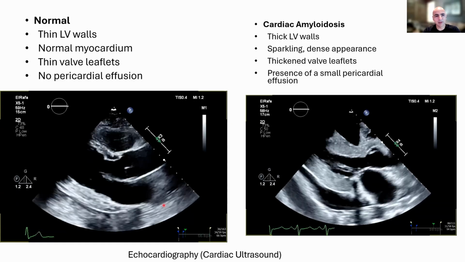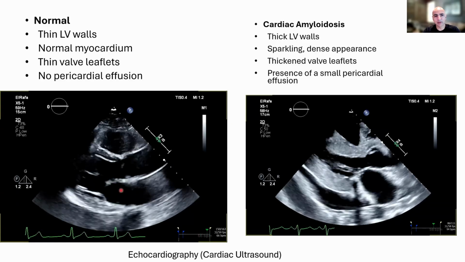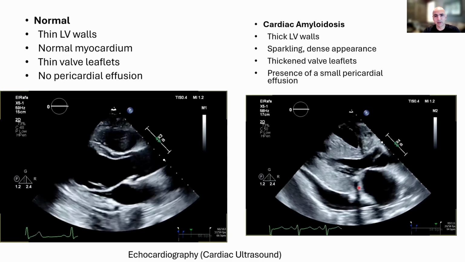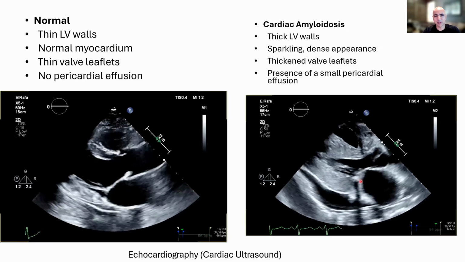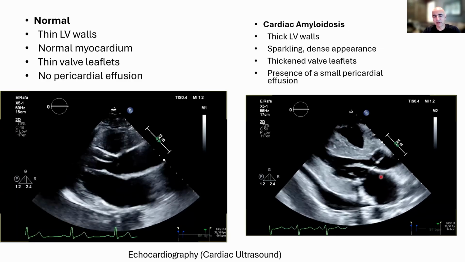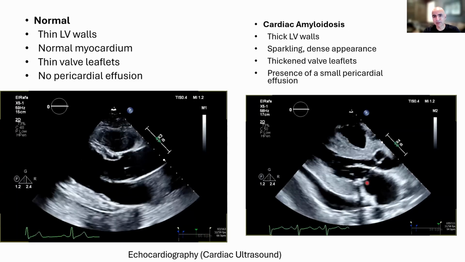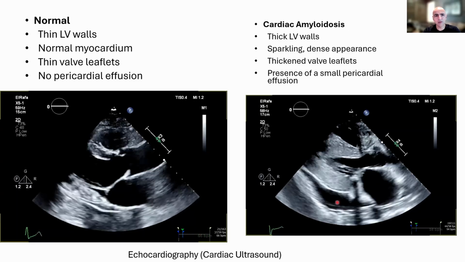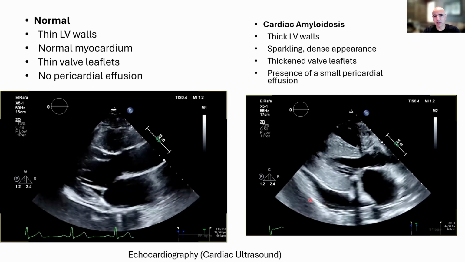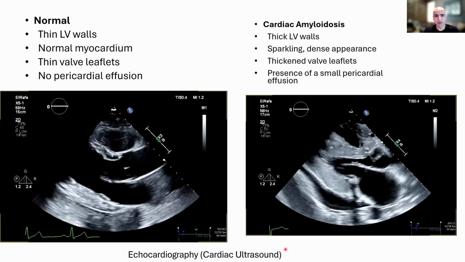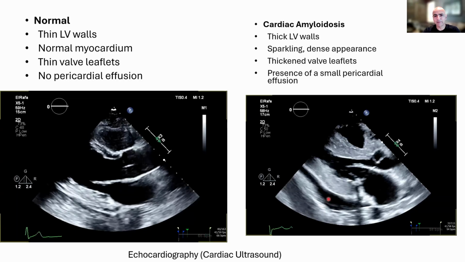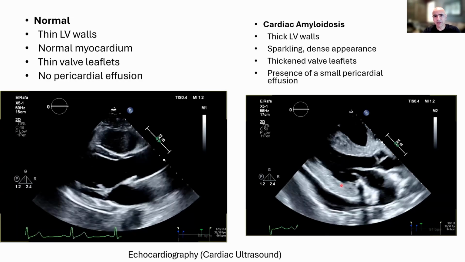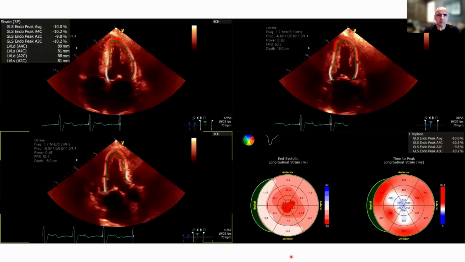What you may also notice, as opposed to the normal heart on the left side, is that this mitral valve looks a little bit thicker and appears to be a little bit restricted in its motion. Amyloid can also, of course, deposit within valvular tissue. So these are the basic differences, and this is the way we look for amyloidosis on an echocardiogram. We're very closely examining the wall thickness and the valves and the overall pressures.